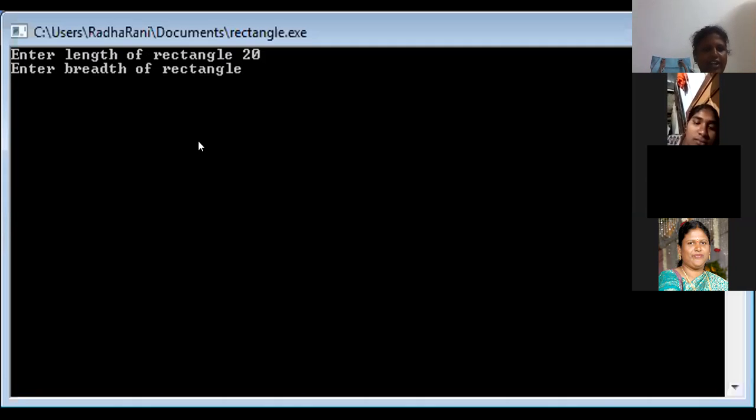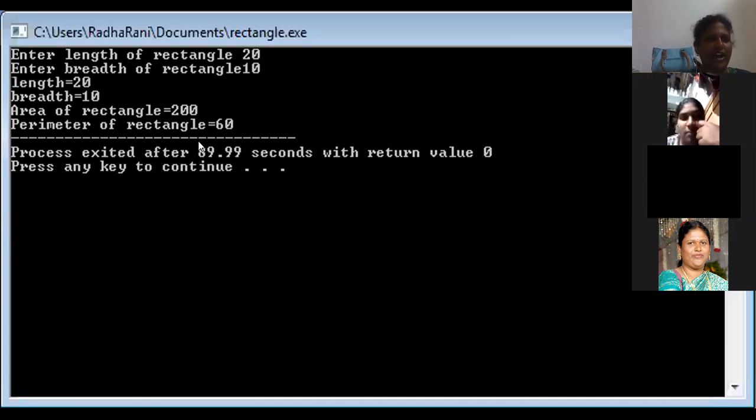Enter breadth of the rectangle. Tell me some value for the breadth. 10. Okay. If I press enter, what is the next method we call there? It will show the perimeter and area. Find area we called. If I press enter, first it will find. Now you see. Length is equal to 20, breadth is equal to 10, area of rectangle is 200, and perimeter of rectangle is 60.